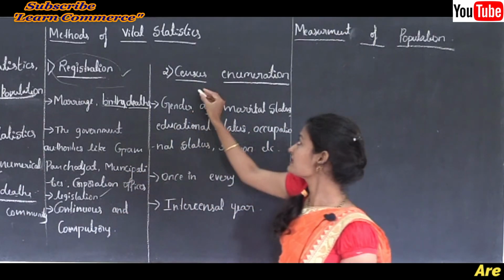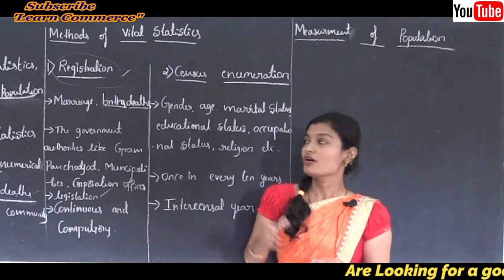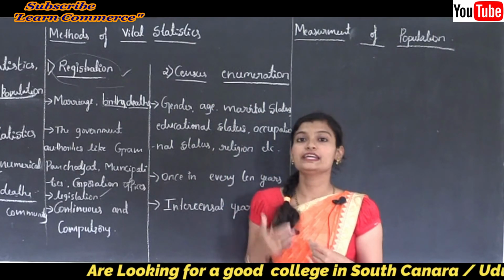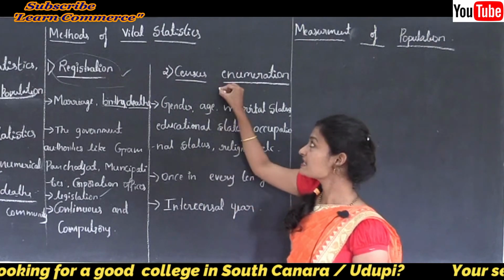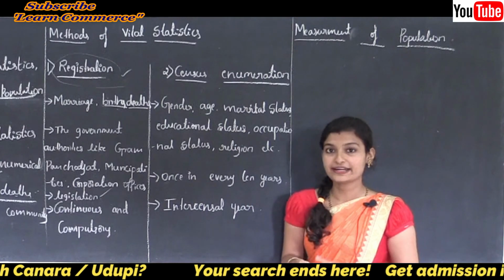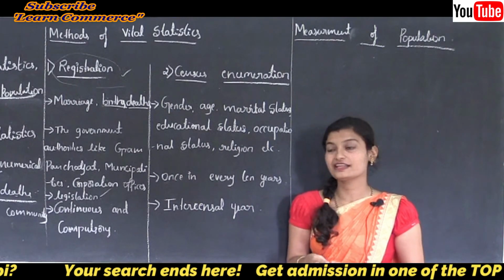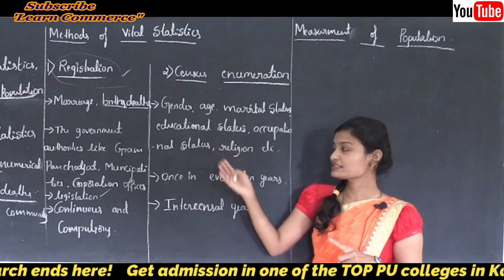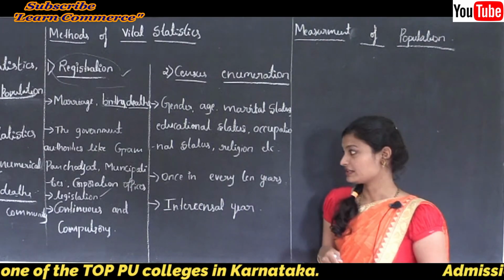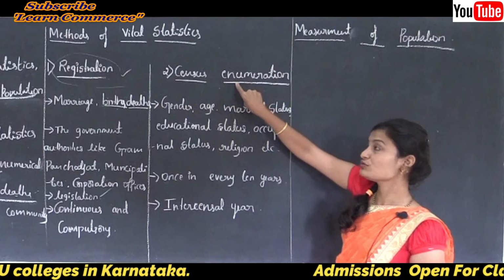Then what about the census enumeration method? Under the census enumeration method, what information and events are collected? Gender, age, marital status, educational status, occupational status, religion, etc. are registered.